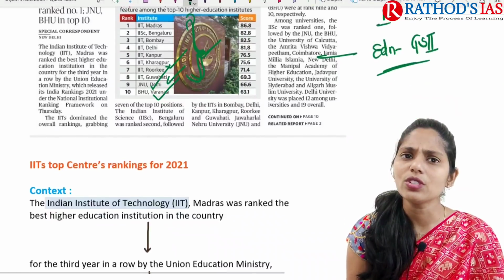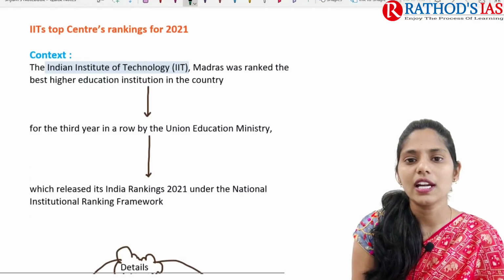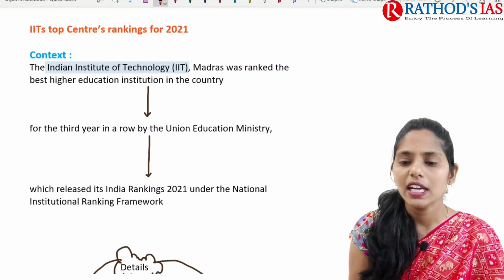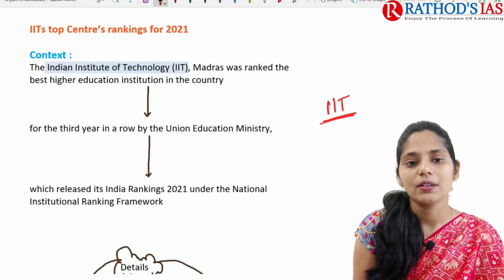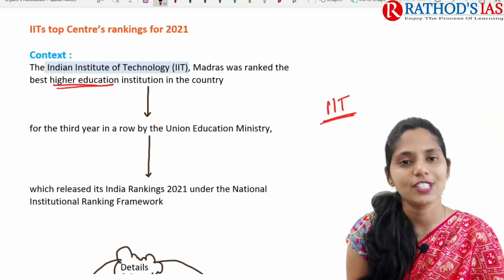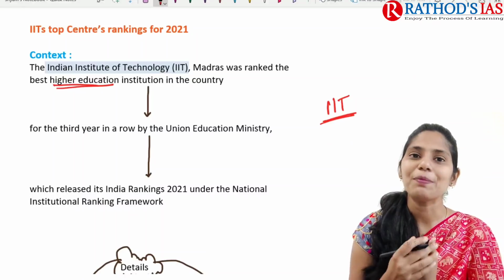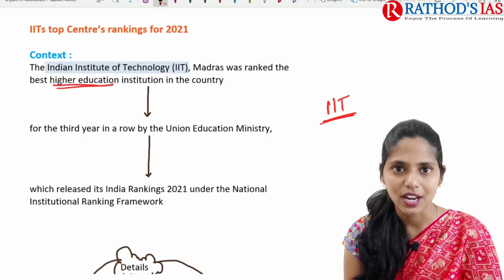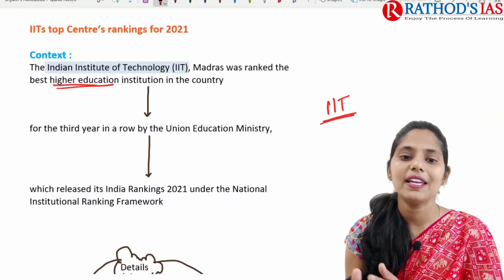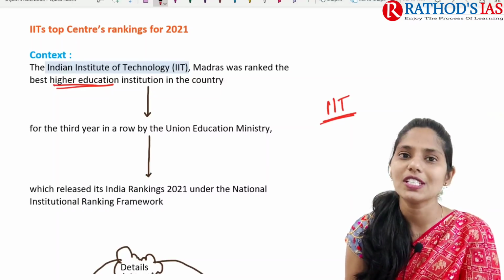So now let us try to see the context. If you see the context, it mainly says that the Indian Institute of Technology, that is IIT Madras, was ranked the best higher education institution in our country. So it is one of the important news: IIT Madras was ranked the best higher education institution in the country.